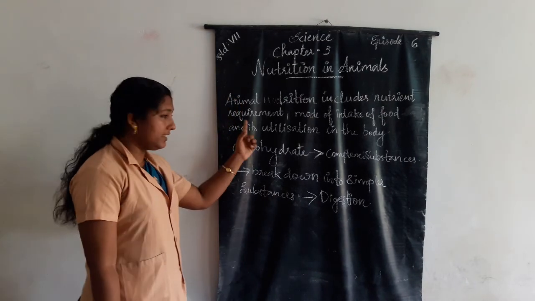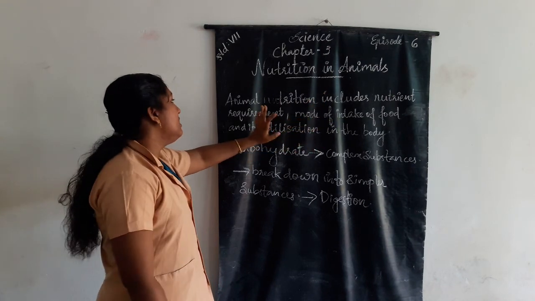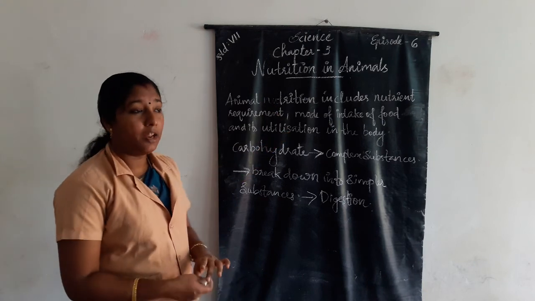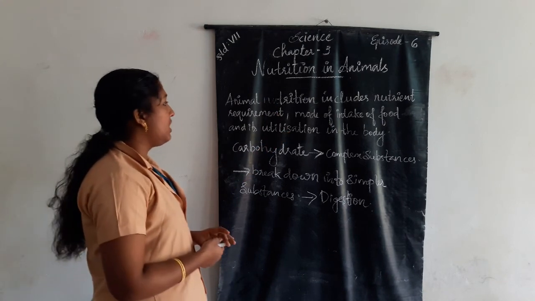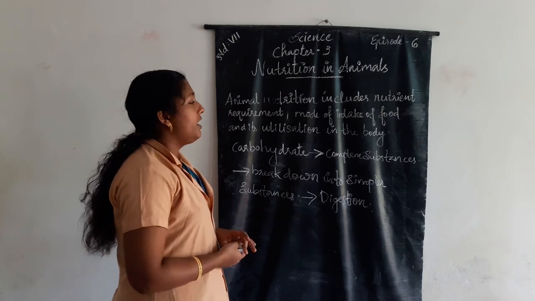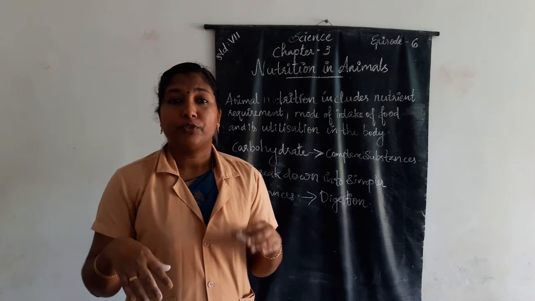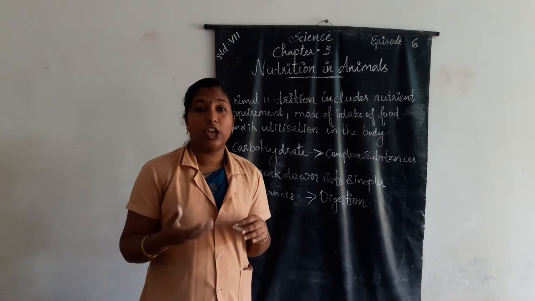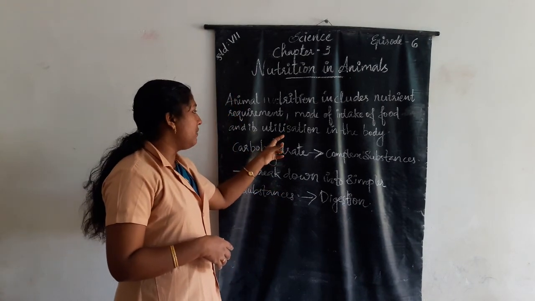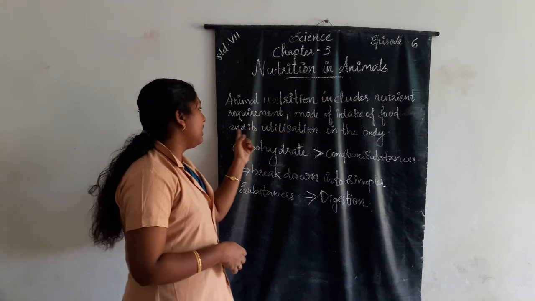Once again, in this lesson we discussed nutrition in different animals, including human beings. Animal nutrition includes nutrient requirement, mode of intake of food, and its utilization in the body. We need food for the functioning of our body. In this lesson we discussed the utilization and the intake of food.